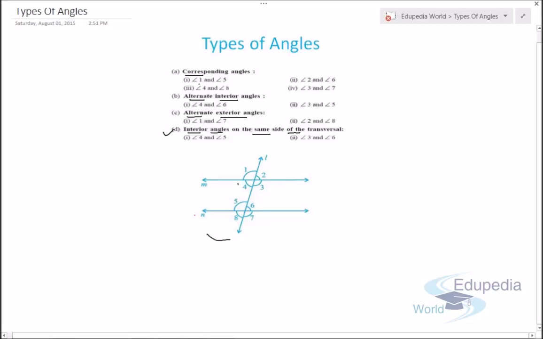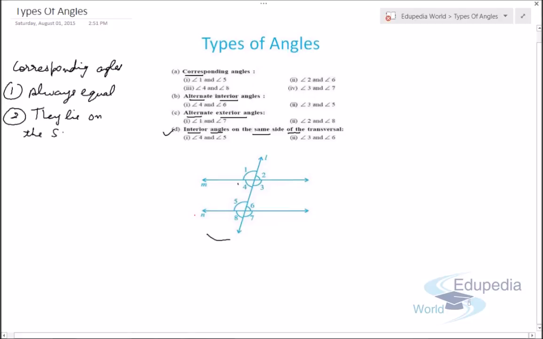Now what are corresponding angles? So let's discuss what are corresponding angles. First point is they are always equal. Second is they lie on the same side of the transversal.